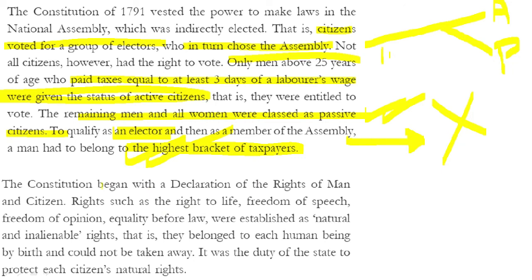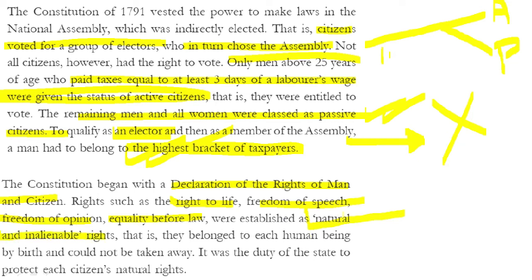Now we see a few features of the constitution. The constitution began with a declaration of rights of man and citizen. Certain natural and inseparable rights were given to the people by the constitution of 1791. The rights such as right to life, freedom of speech, freedom of opinion, equality before law. And what do we actually take out from here? That these rights were established as natural and inalienable rights.